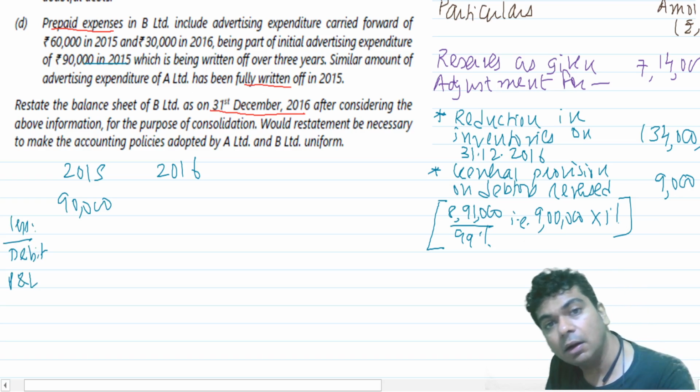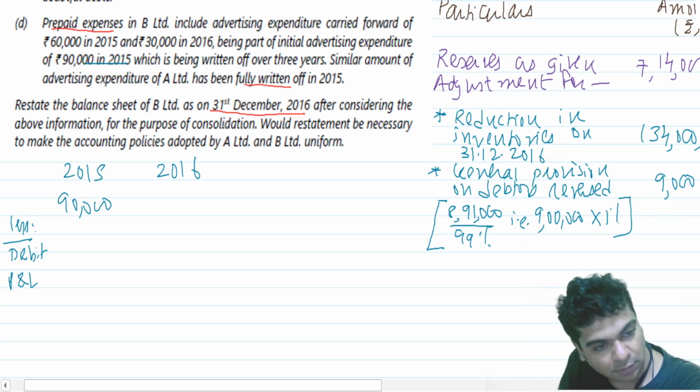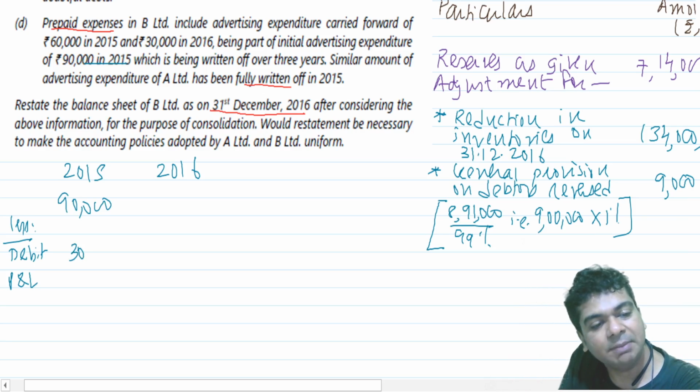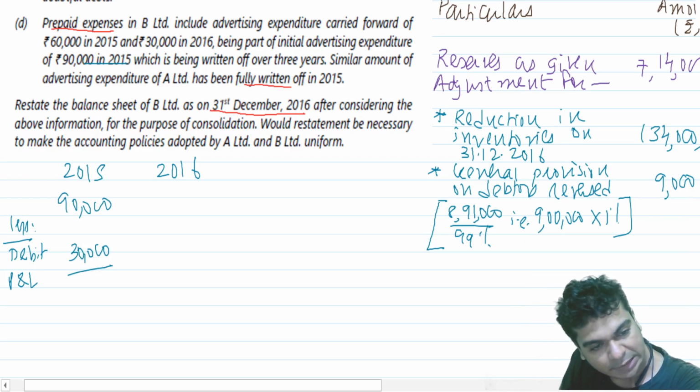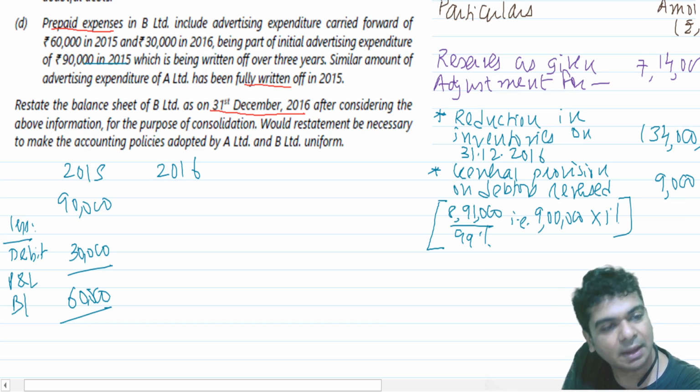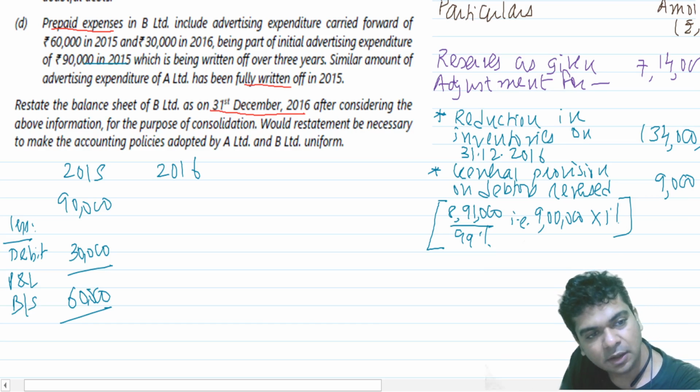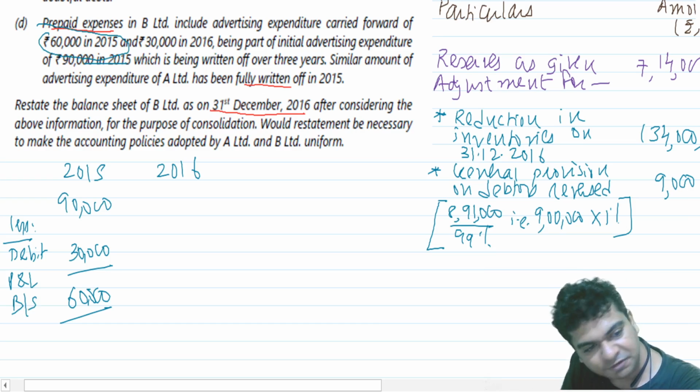So we are amortizing this over a period of 3 years. So in 2015, I debit the P&L by 30,000. So I get 60,000. 60,000 I am reporting in the balance sheet. That's what they say here. 60,000 in the balance sheet of 2015.